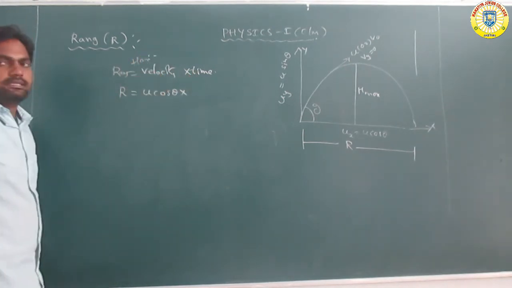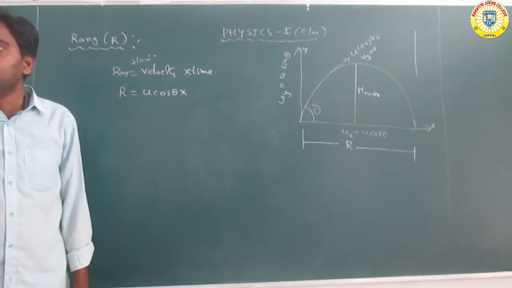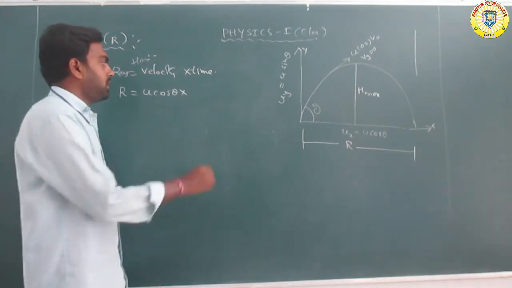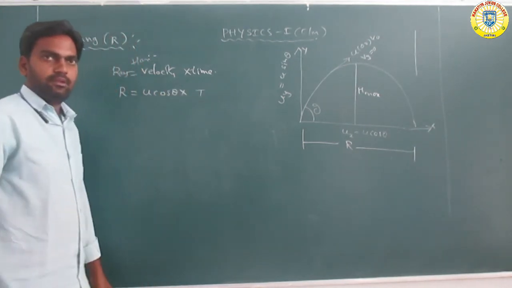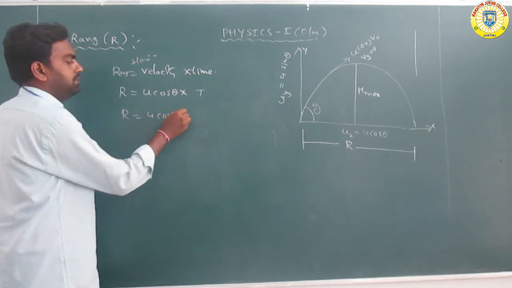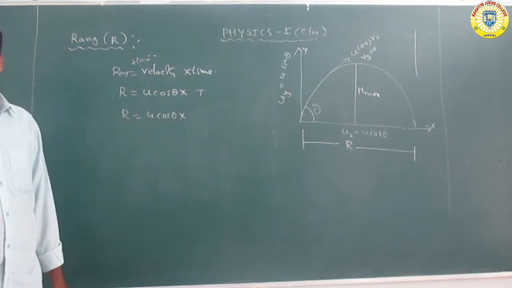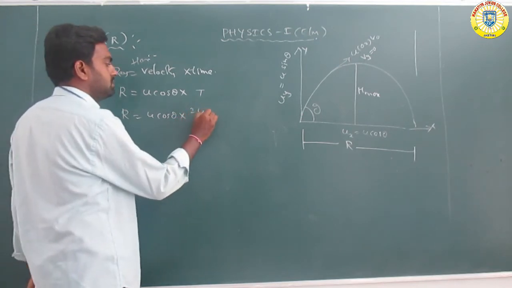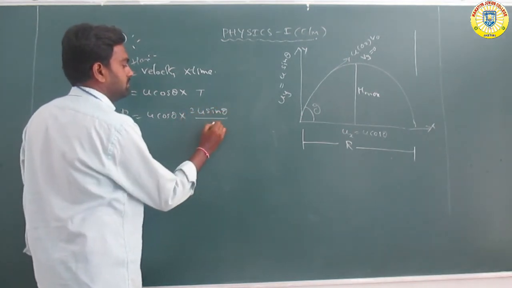Time means the time of flight, the whole total time during the motion. Time of flight is capital T. So R is equal to u cos theta into the time of flight, which we already found, 2 u sin theta by g.